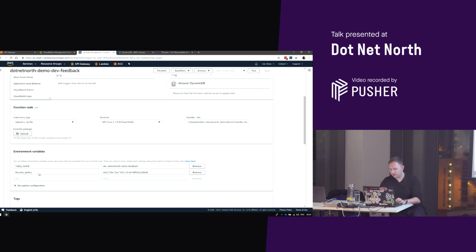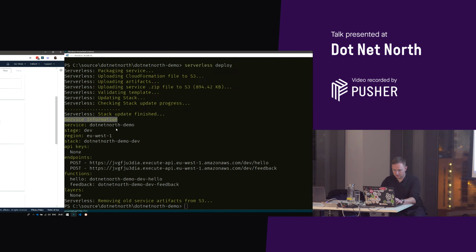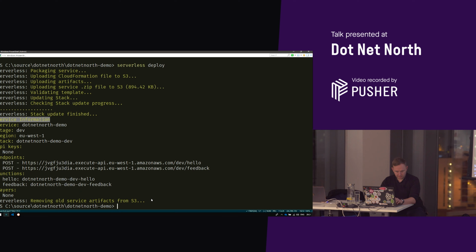Yeah, so these are the environment variables. These are available inside the function code itself to get and use within that code. It's a good way of separating out your environments as well. So you pass in certain environment variables depending on the environment that it's running in. And is that deployed now? Yeah, it looks like it.